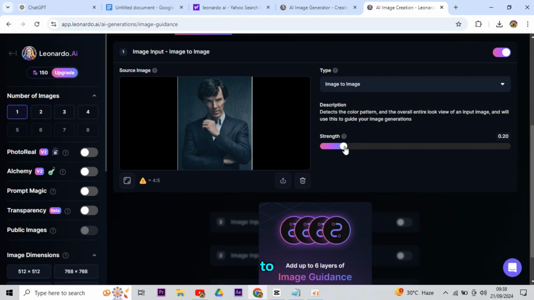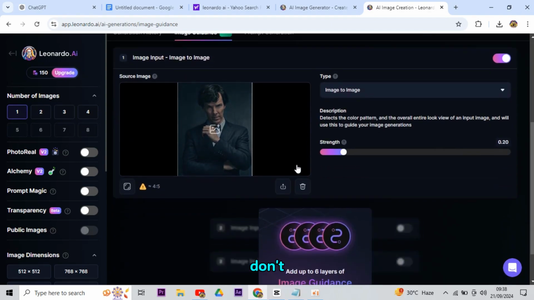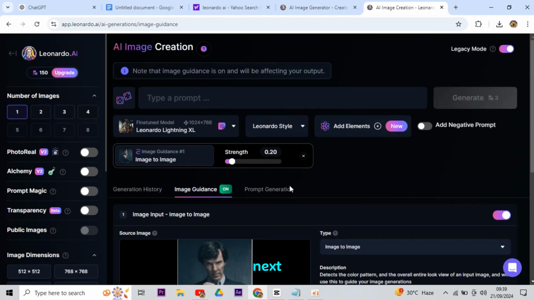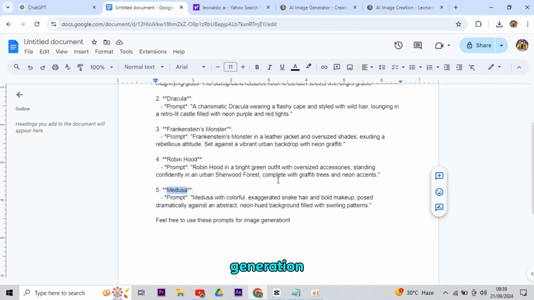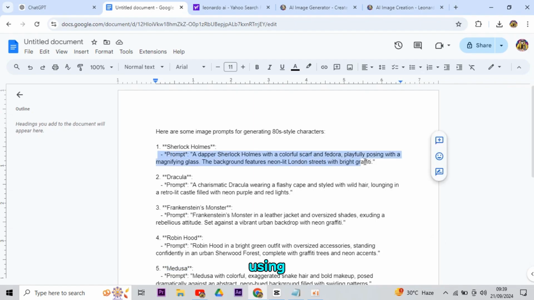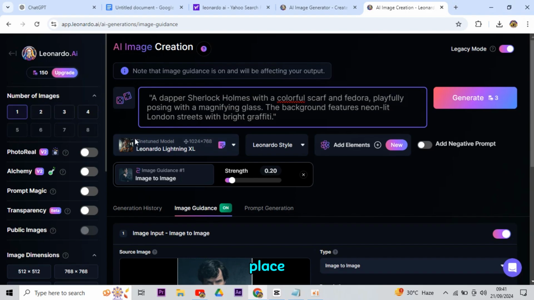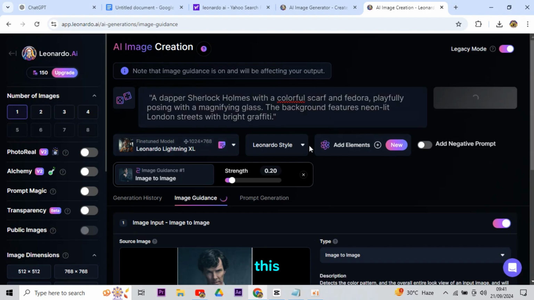Now, go below to set the strength to low. But don't forget to check that the AI generates the right character. Next, it's time to enter this prompt into the generation box. I am using the exact prompt in the Google Doc. Once that's in place, you have to click on Generate like this.